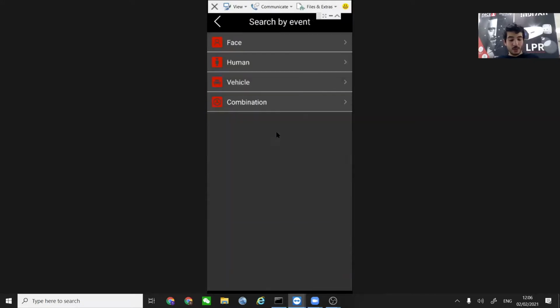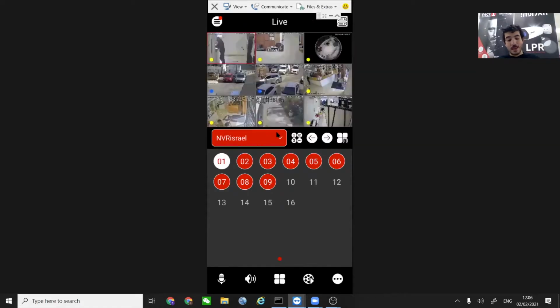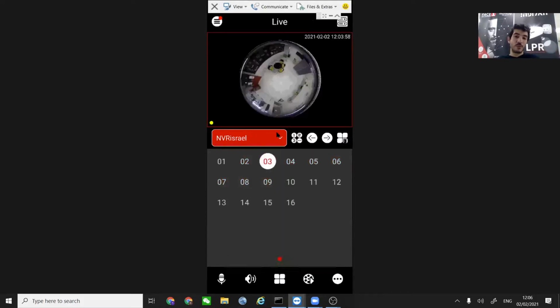Another thing that we're going to see, before we finish, we're really close to finishing, is the different abilities that we have with the fisheye camera. The fisheye camera's abilities were taken straight from the gaming industry. We're going to see some of them right now. So this is one of our fisheye cameras. It is a 6 megapixel camera. The lens is 1.18, which is very, very thin, so you can see a lot of the scene. It's one camera that is more than enough for the kind of room that we are in right now. So let's see a couple of the things that we can do.